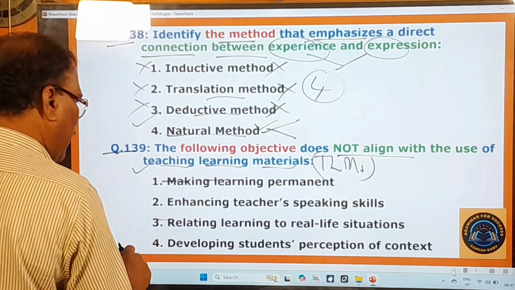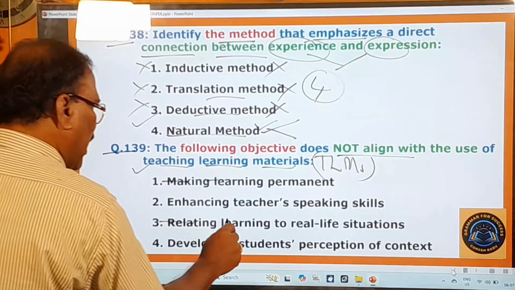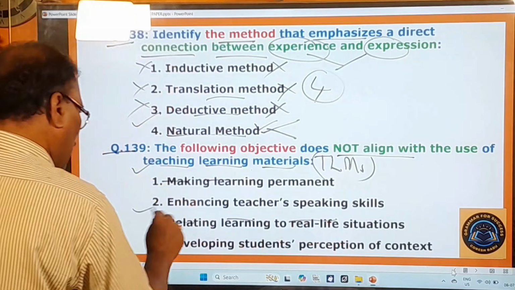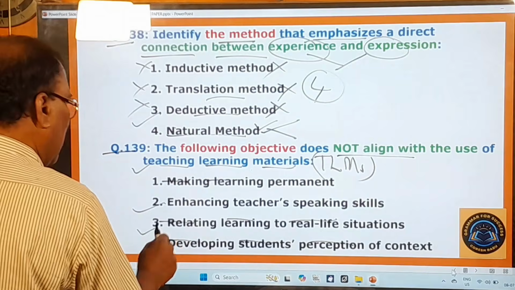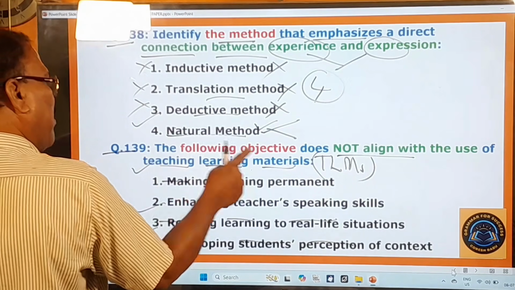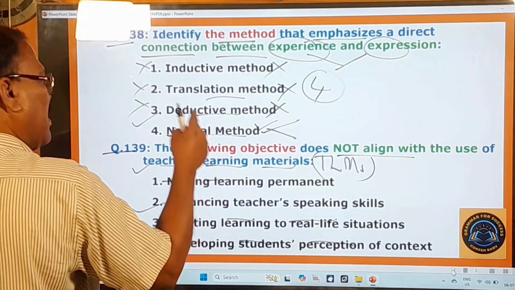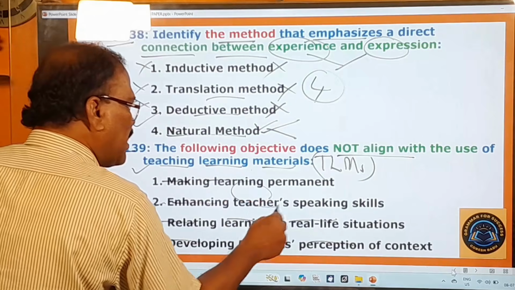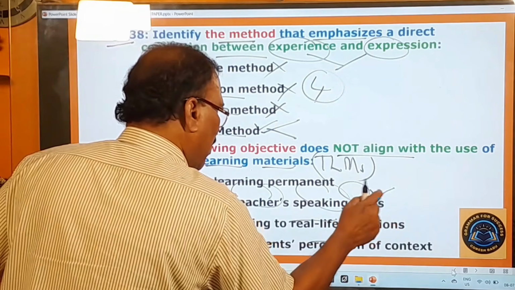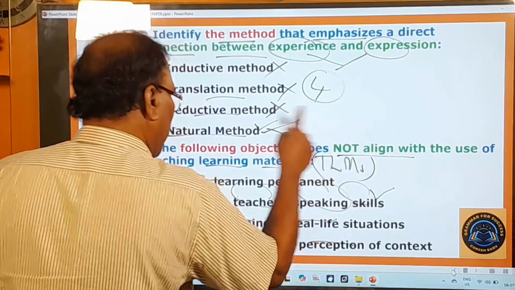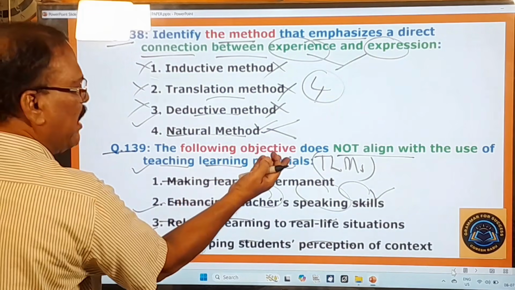This is correct. Relate learning to real life situations. This is also correct. Develop students' perception of context. This is also right. But these teaching learning materials are not designed to enhance teachers' speaking skills. So this is the thing that does not align with teaching learning materials.